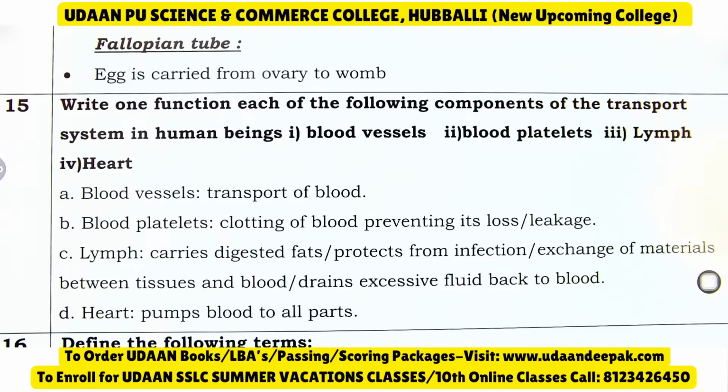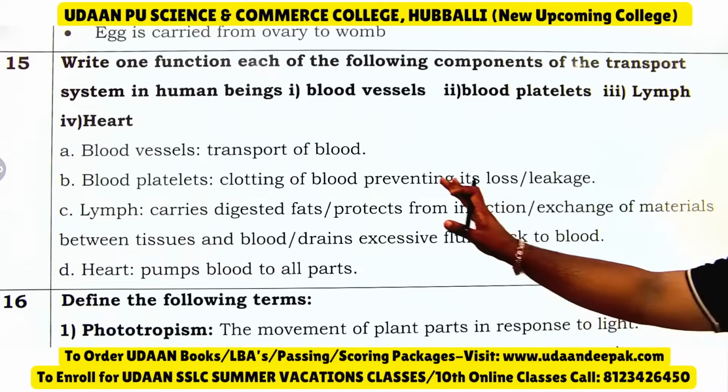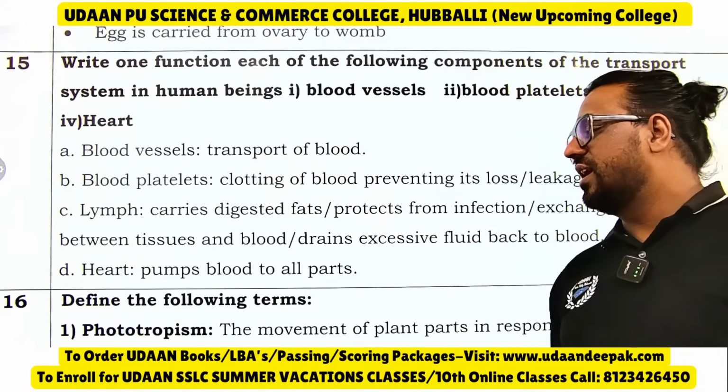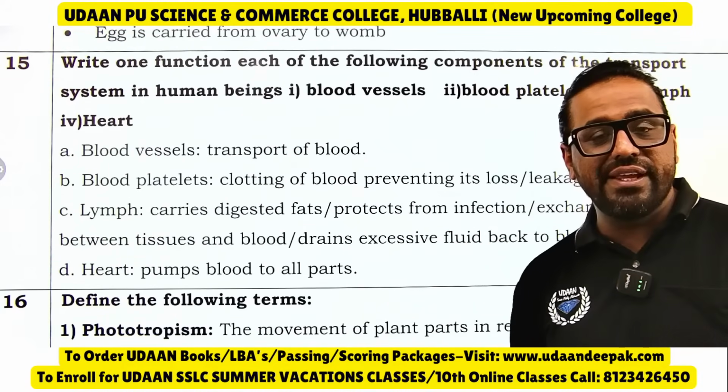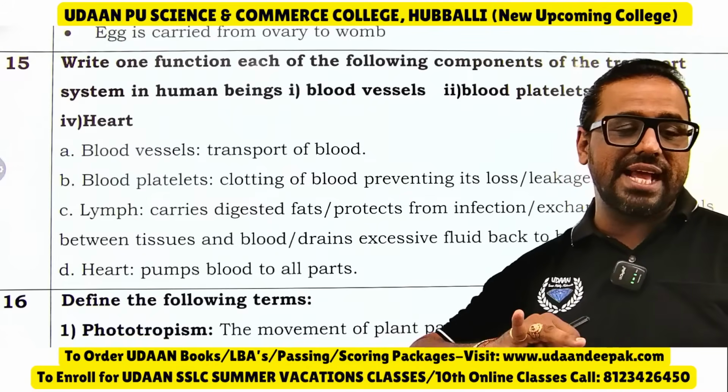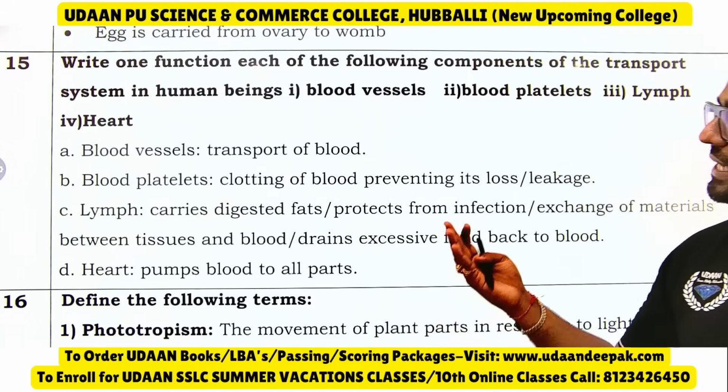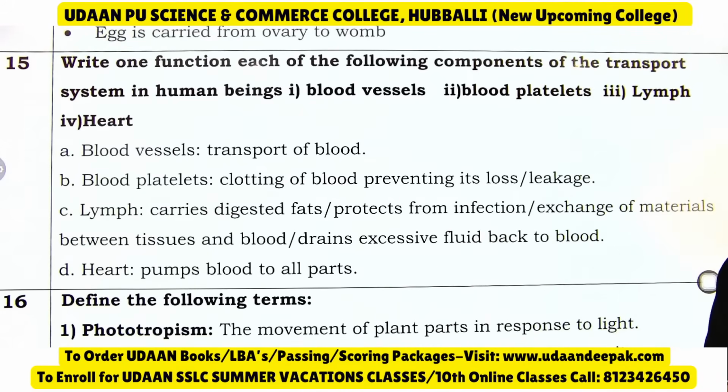Write one function of each of the following components of the transport system in human beings. Blood vessels: you know blood vessels, they transport the blood. We have arteries, veins and capillaries as the blood vessels. Platelets: clotting of blood, preventing its loss and leakage.